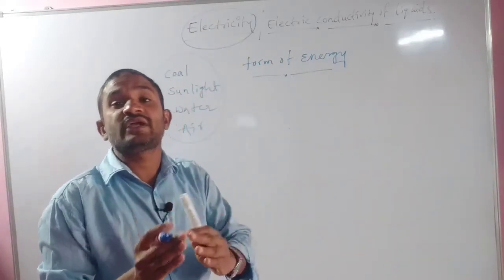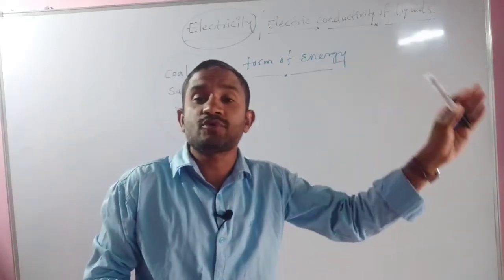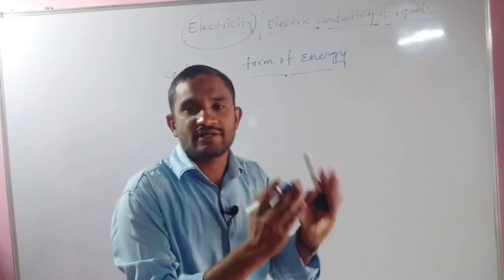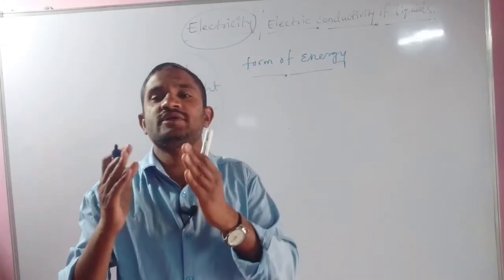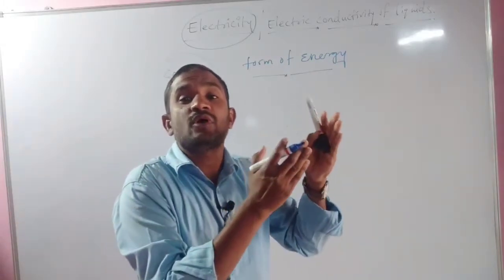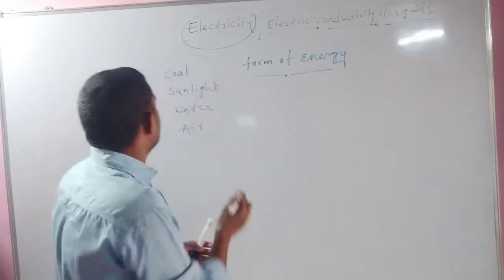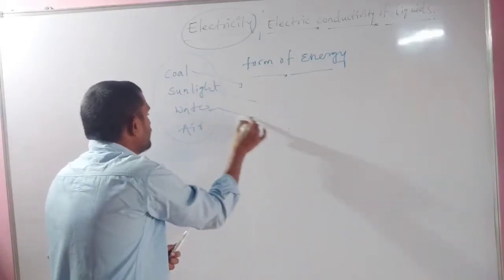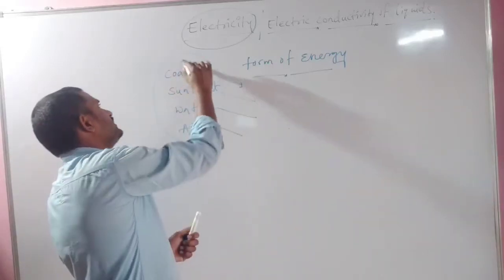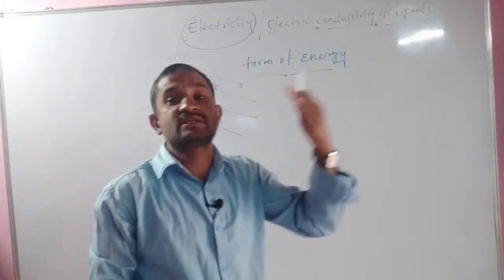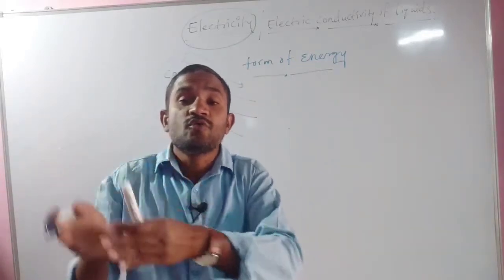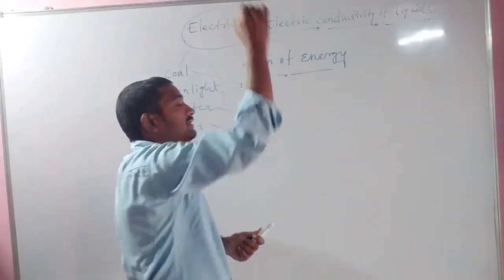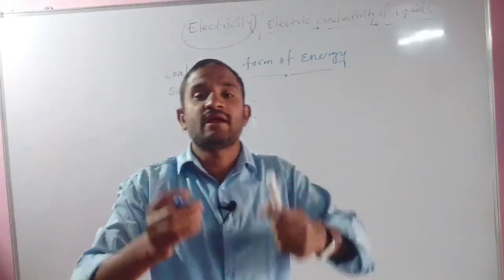As I told, we are converting from one form to another form, since energy is neither created nor destroyed. By coal, sunlight, water, air, and some other ways, we convert energy and make the electric current and utilize it in our everyday life.